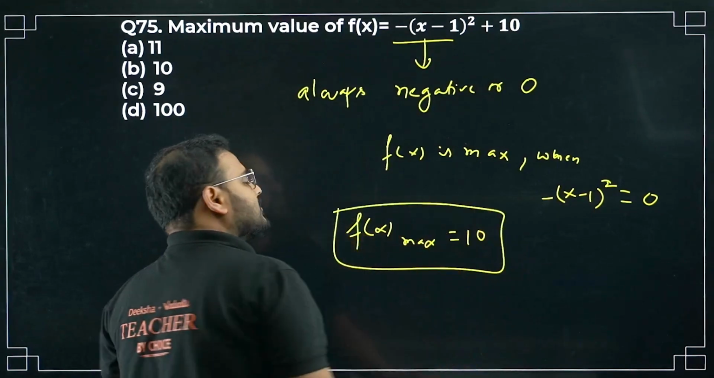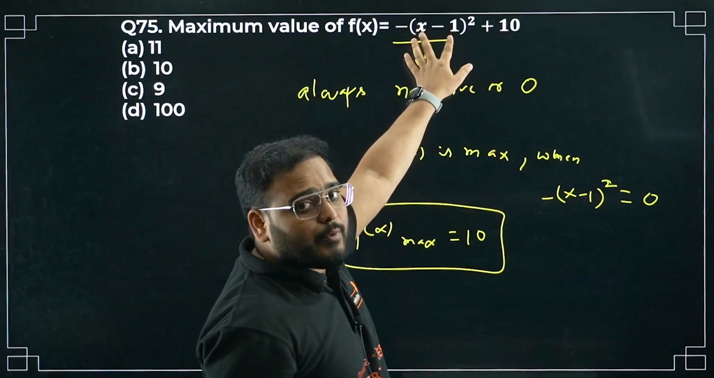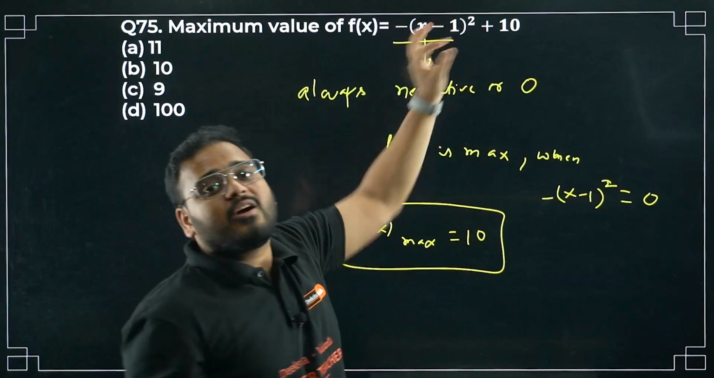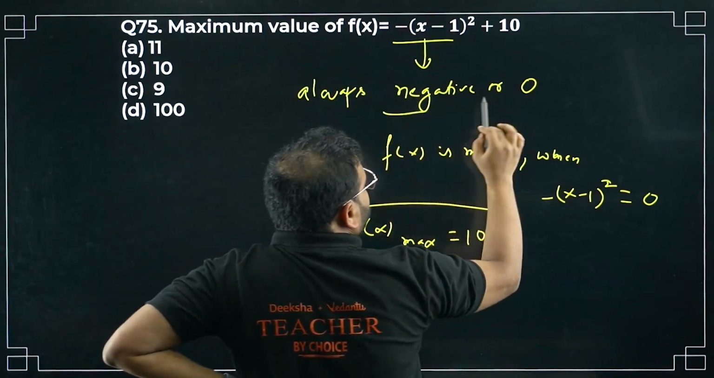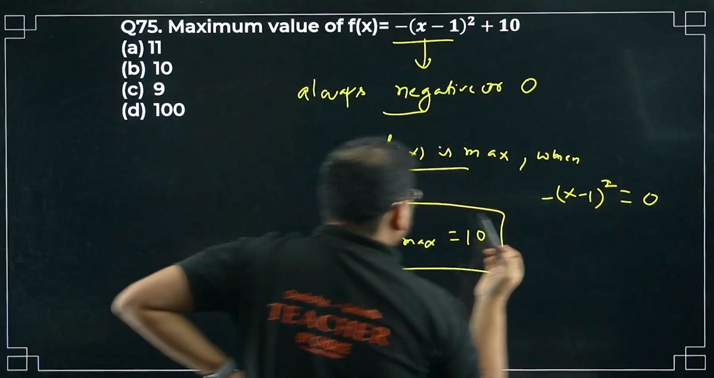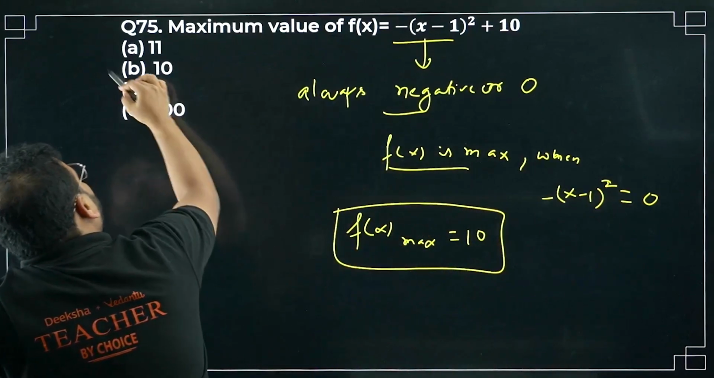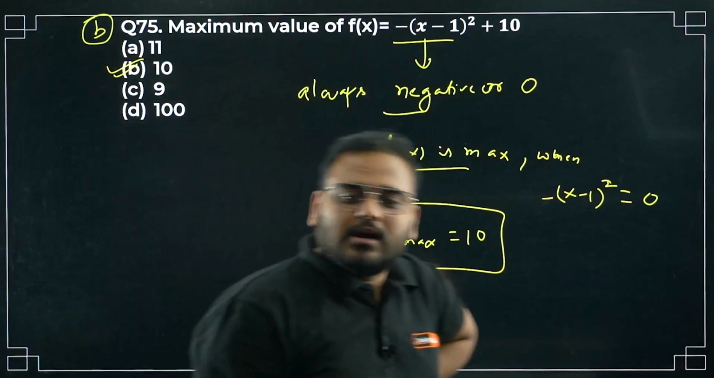Completely logical problem. Negative is there, right? Square means completely positive, and negative will make it completely negative. So this function is always negative or 0. So f(x) is maximum when this value is 0. Hence f(x) max will be option B, 10. Please check. 75th question is also done.